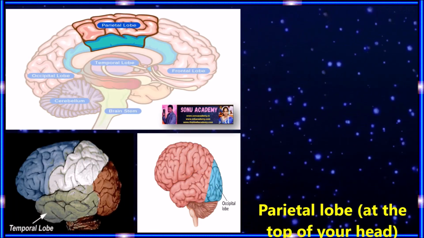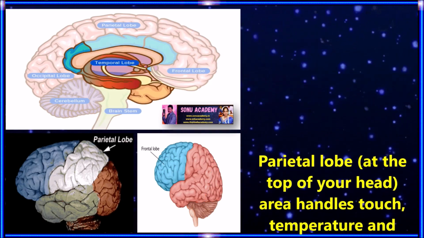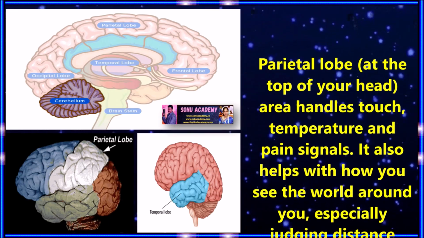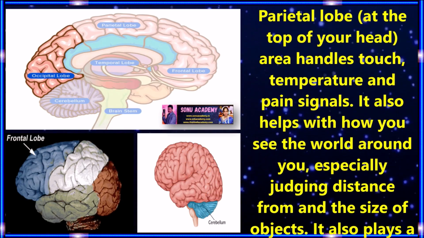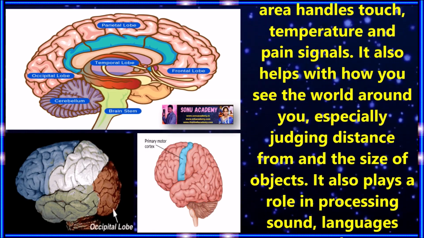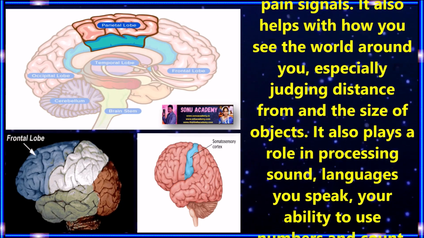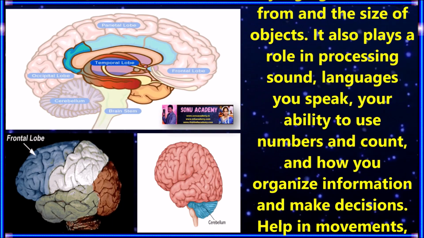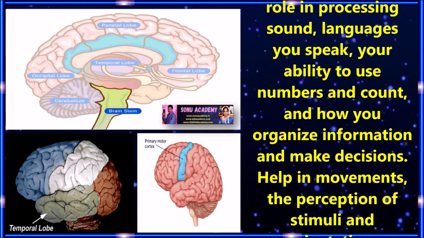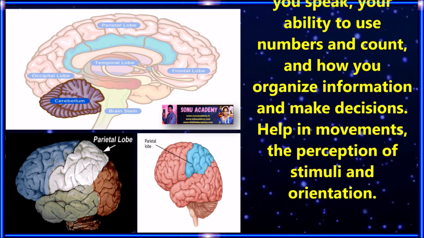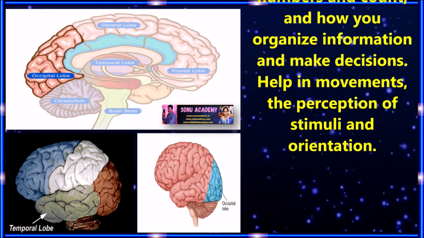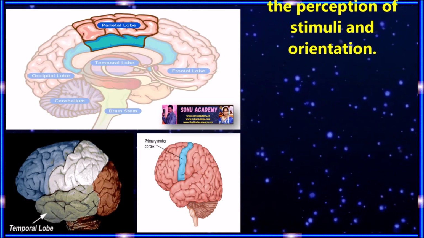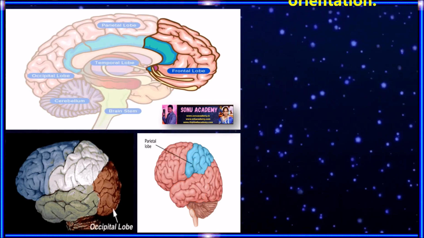Children, let us discuss the parietal lobe. The parietal lobe is situated at the top of your head. This area handles touch, temperature, and pain signals. It also helps with how you see the world around you, especially judging distance from and the size of objects. It also plays a role in processing sounds, the language you speak, your ability to use numbers and count, and how you organize information and make decisions. It helps in movements, the perception of stimuli, and orientation.